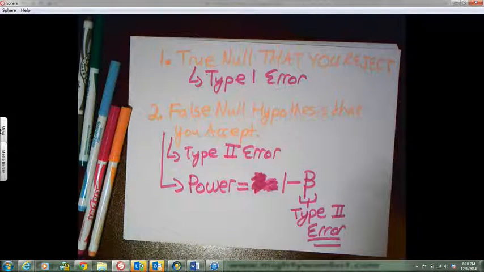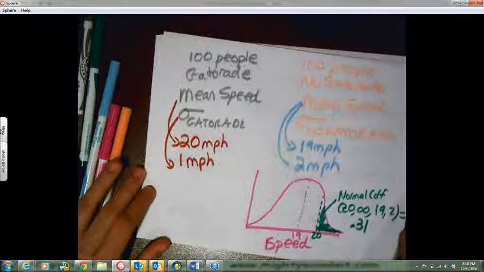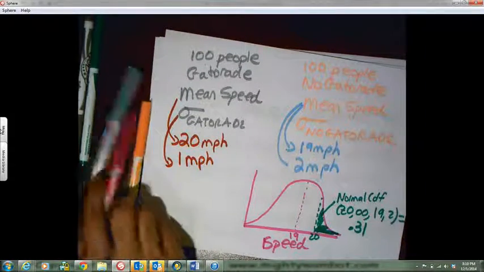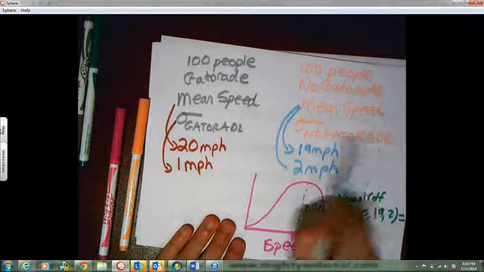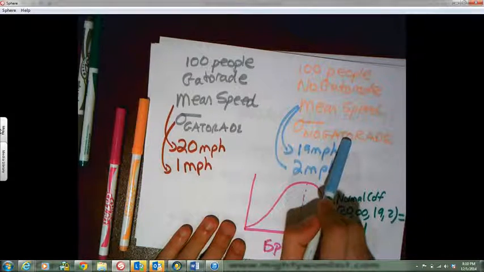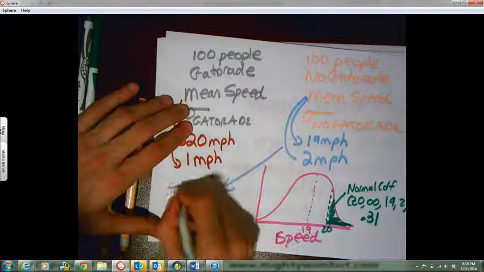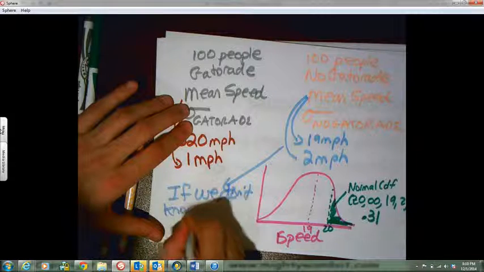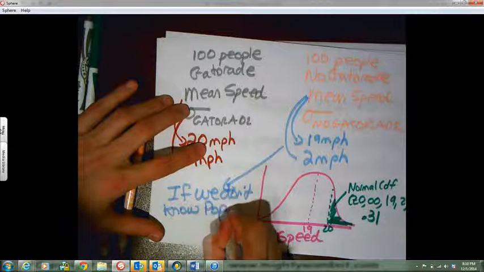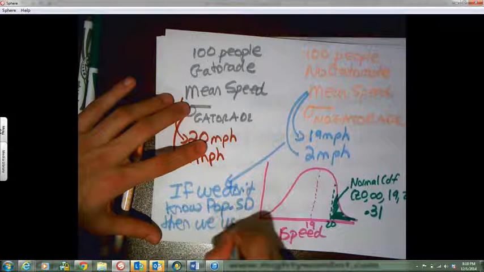And the absolute final thing is something I mentioned in class today. I think most people understood it. If we did not know the standard deviation here, then instead of normal, so let me write this over here, if we don't know population standard deviation, then we use the t distribution.